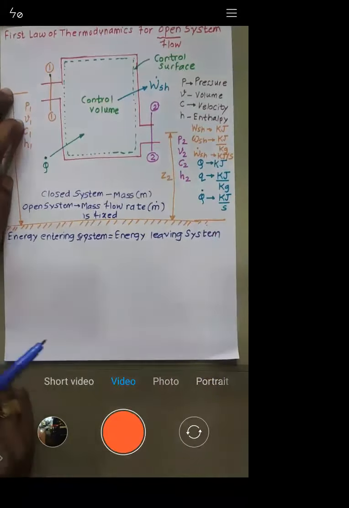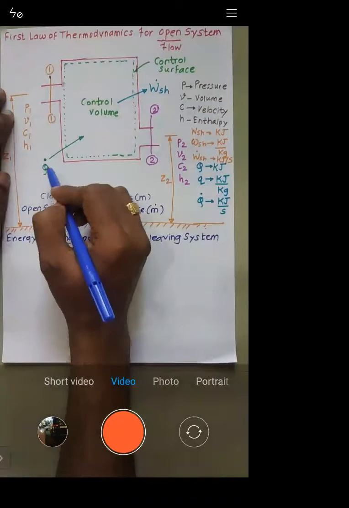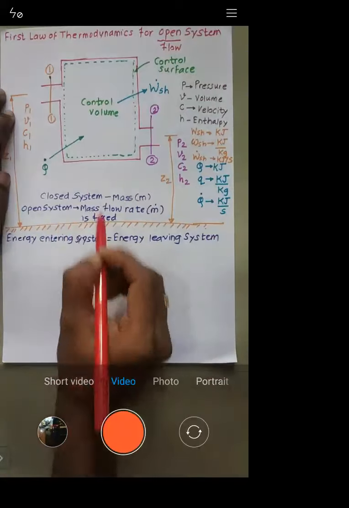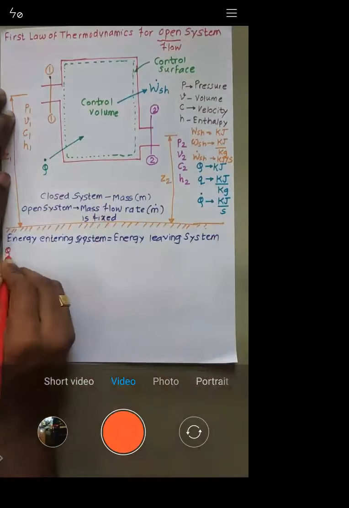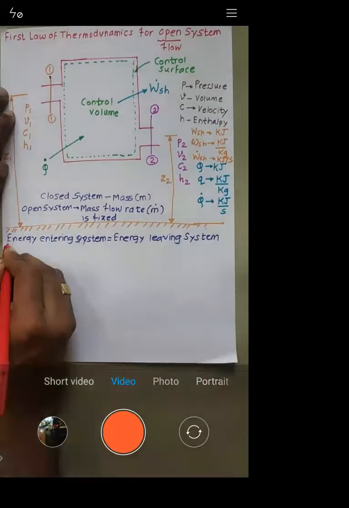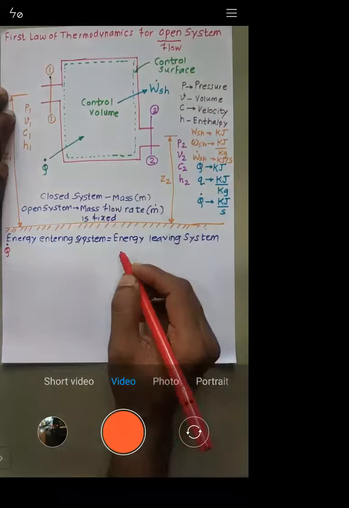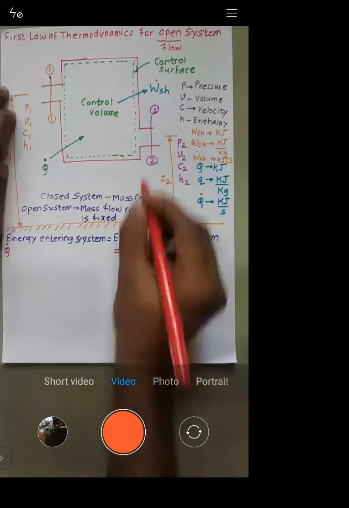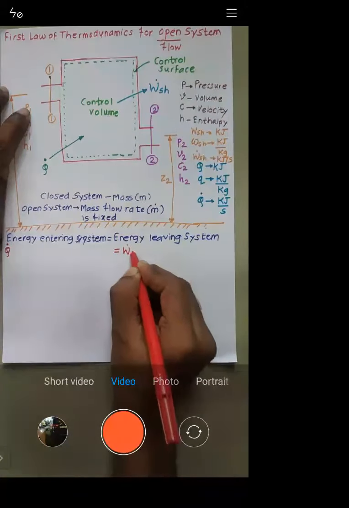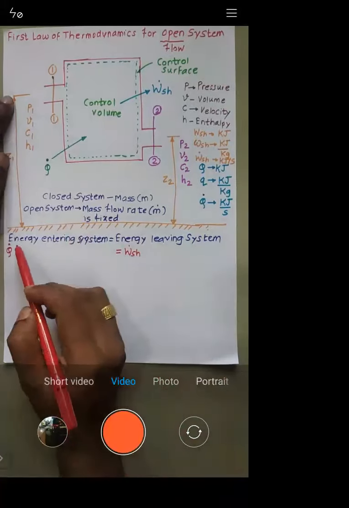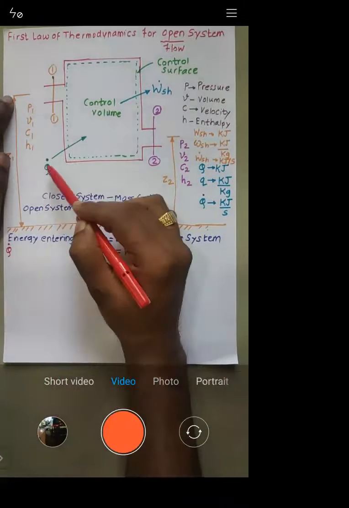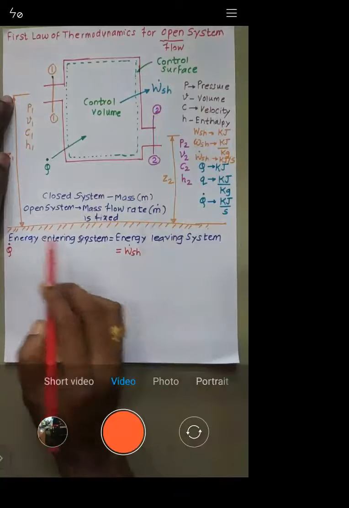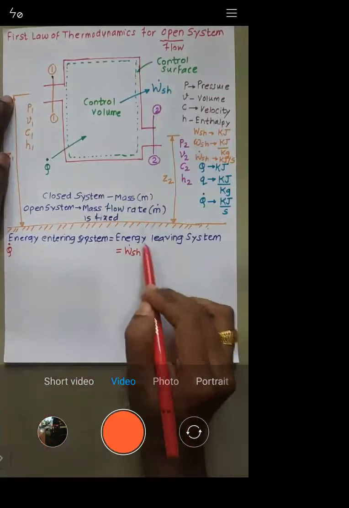Now try to understand. What are you supplied? You are supplied heat. So energy is entering in the form of heat. How much heat is entering? Q dot is entering. And in what form is the energy leaving? Work. Energy has entered in the form of heat because we have supplied the heat, so as we have supplied the heat, we are getting work. So energy is entering in the form of heat, and it is leaving in the form of work.